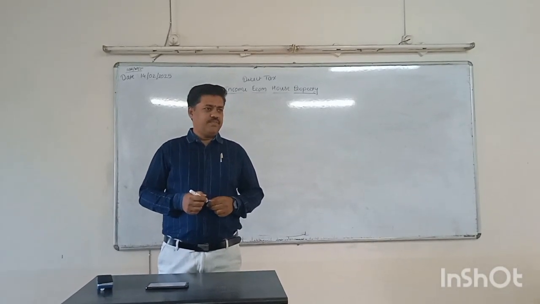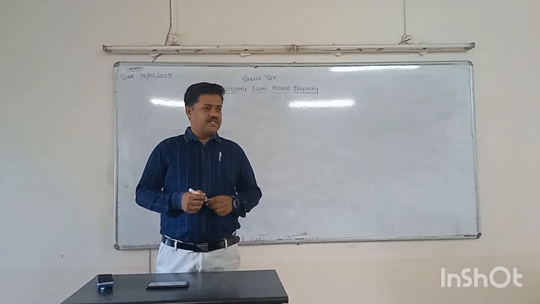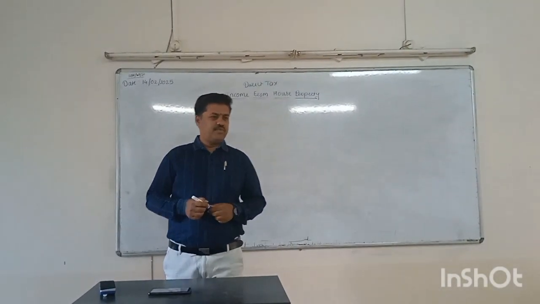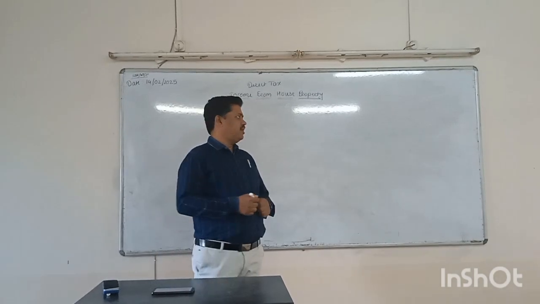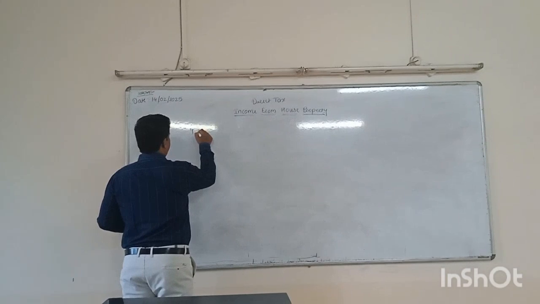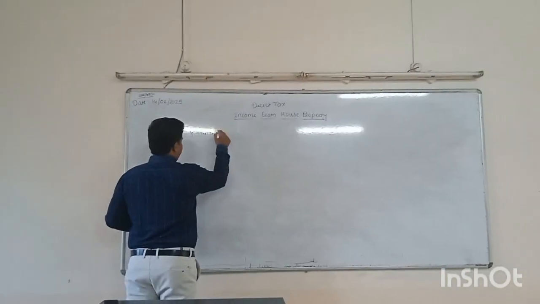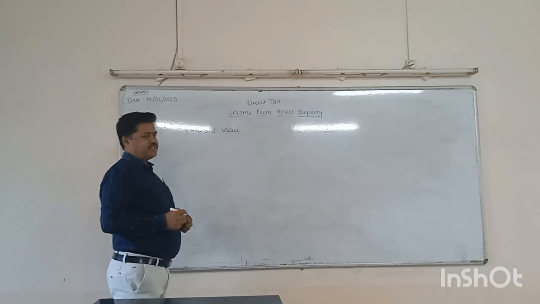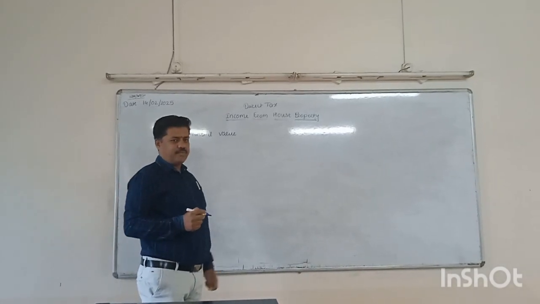Discuss about the chargeability section of income from house property, that is section 22. What is given in the chargeability section? First thing, the annual value of the property is taxable. Annual value of the property is taxable under the income from house property.